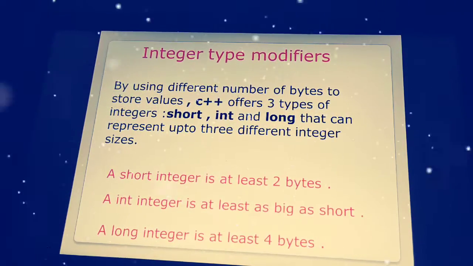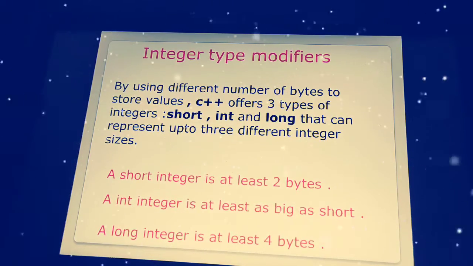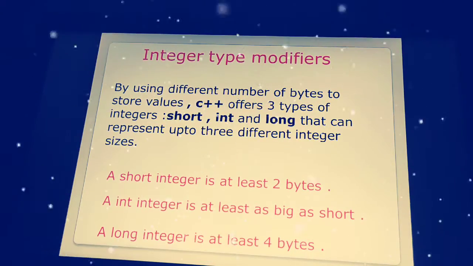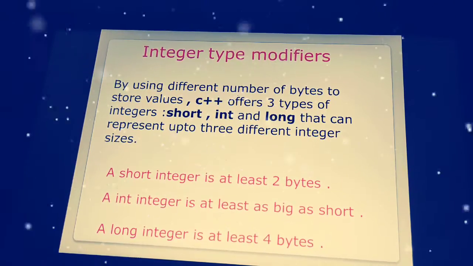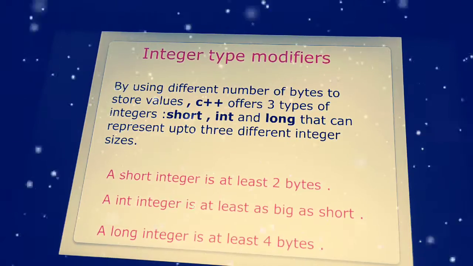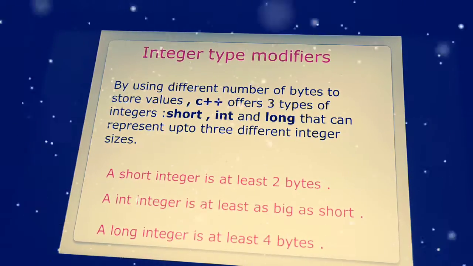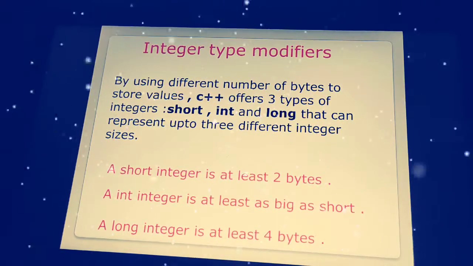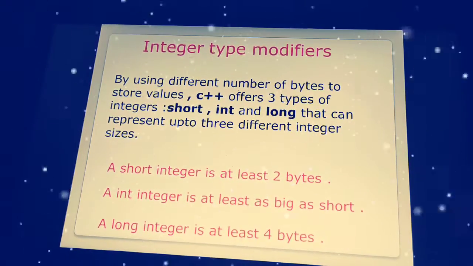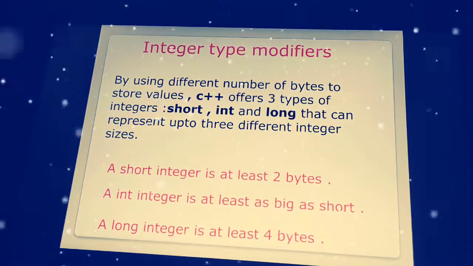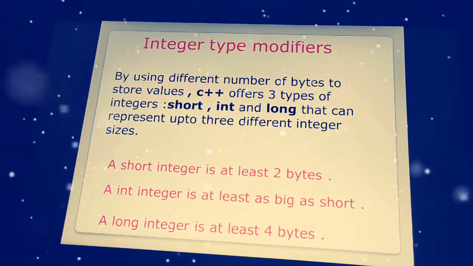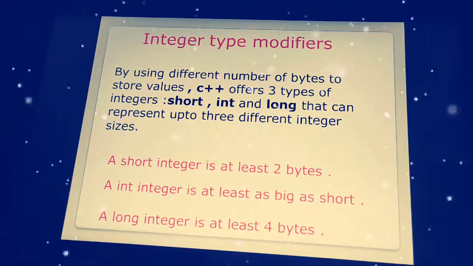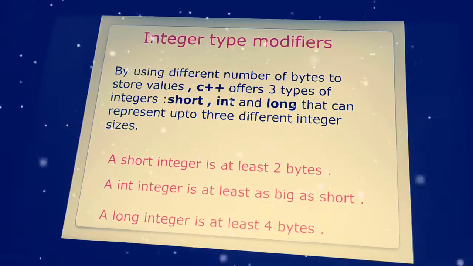Now coming to the integer type modifiers. What are the integer type modifiers? The ones that handle integer values only. By using different numbers of bytes to store values, C++, and not only C++ but all the other languages, also offer different type modifiers to hold the values declared by the programmer in the program. Here the integer type modifiers come as short, int and long, which can represent up to 3 different integer sizes.